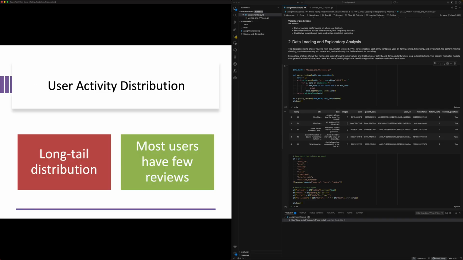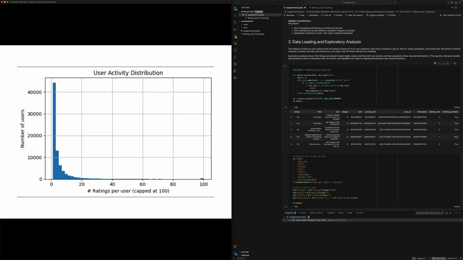Next observation that I made is that the user activity follows a classic long tail pattern. This means that a small number of users write a lot of reviews, while most users only write a few reviews. This means that a collaborative filtering approach will struggle for low frequency users, and that regularization will matter. You can see here, most users only have a small number of reviews, while a couple of users have a lot of reviews.